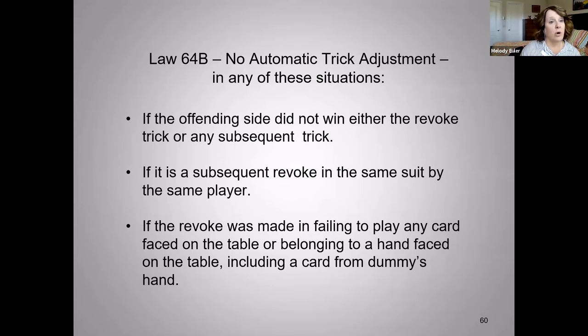We would restore equity in this position if we determined that they were able to trump a club in this example where the defending side would have won that club trick, then we would restore that trick back to the non-offending side. But there is no automatic trick adjustment like there is in the other situations.